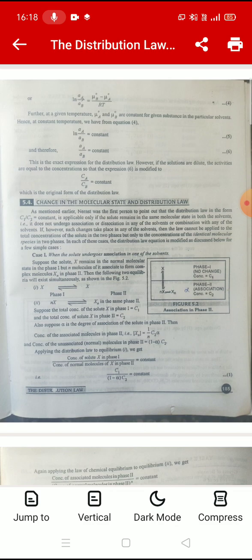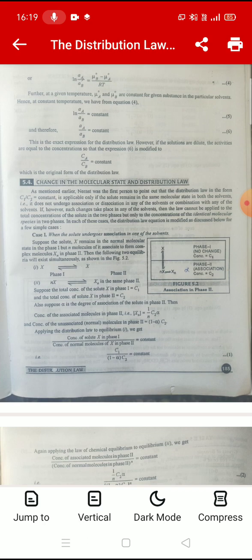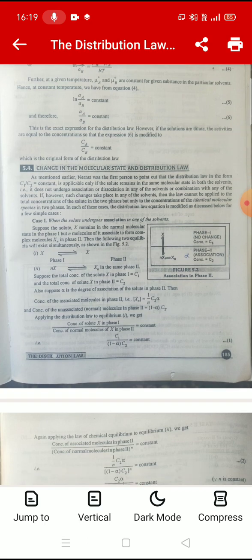Next is change in the molecular state and distribution law. As mentioned earlier, Nernst was the first person to point out that the distribution law in the form C1 by C2 equal to constant is applicable only if the solute remains in the same molecular state in both the solvents. That is, it does not undergo association or dissociation in any of the solvents or combination with any of the